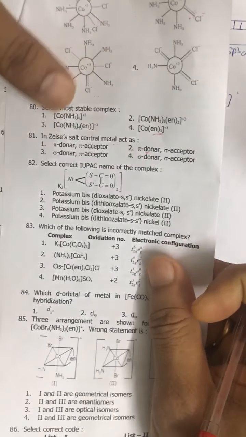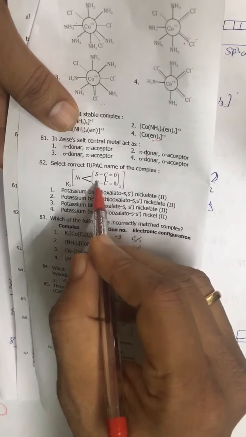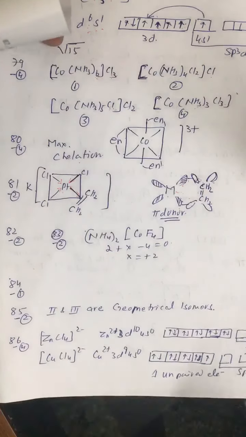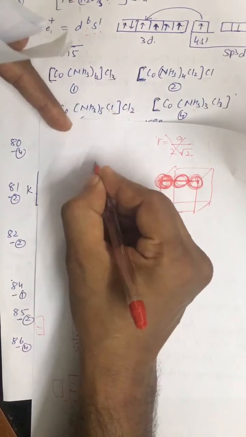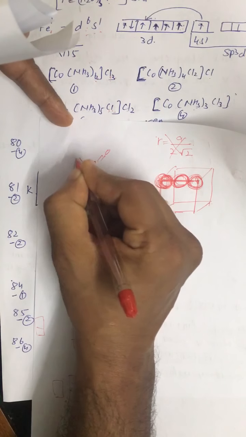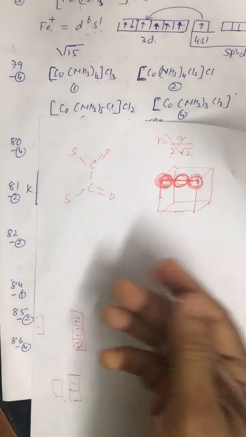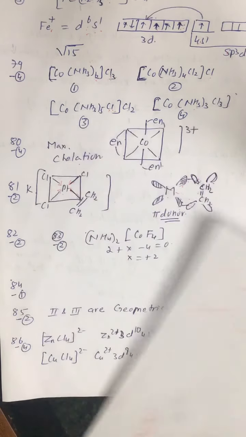Question number 82. We have nickel and the structure with S in place of oxalato. This is oxalato. Basically what we are doing is substituting oxygen with sulfur. All right, so that is it. So this is dithioxalato, nothing else, dithioxalato.